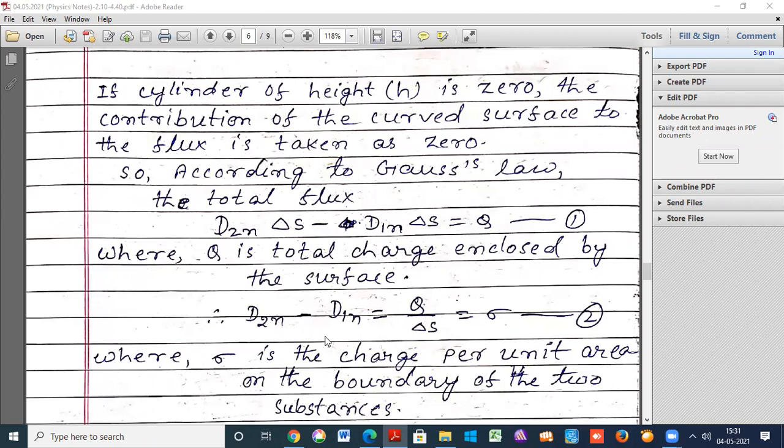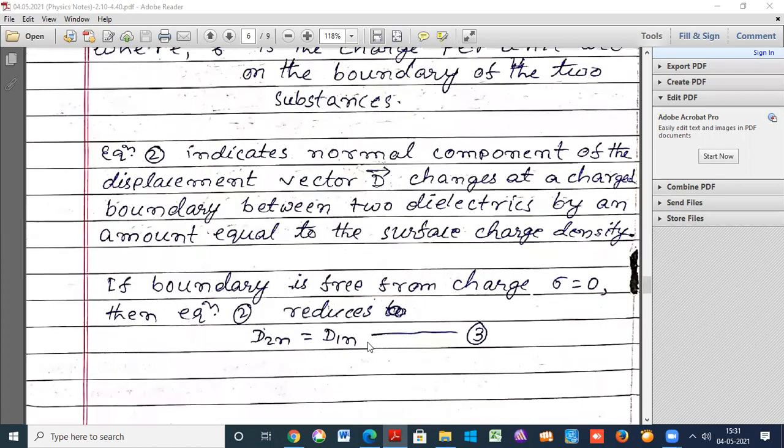Therefore D2N is equal to D1N. This is equation 3, which comes from Gauss law.